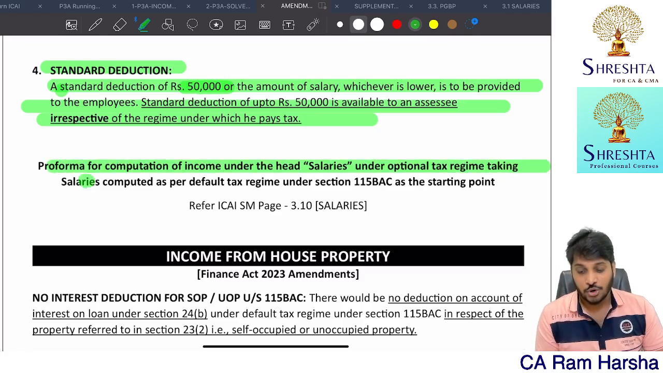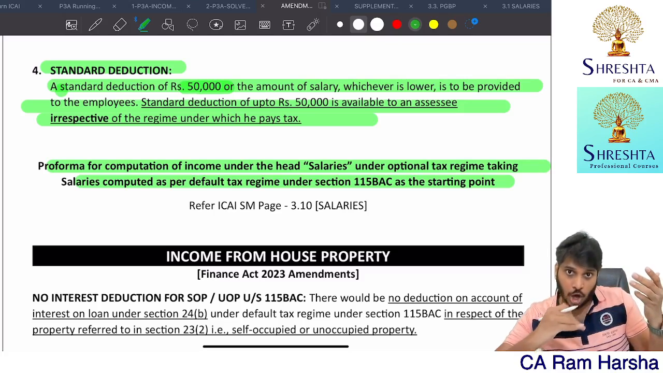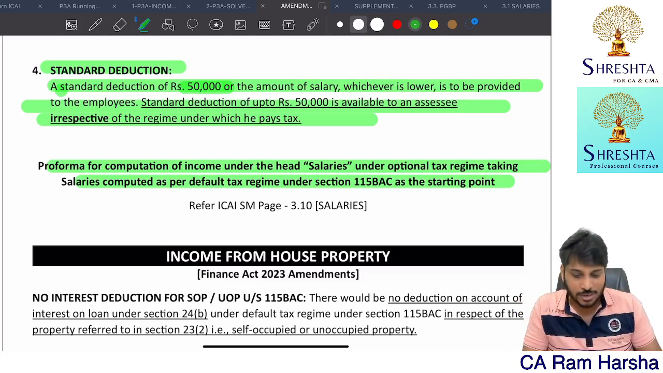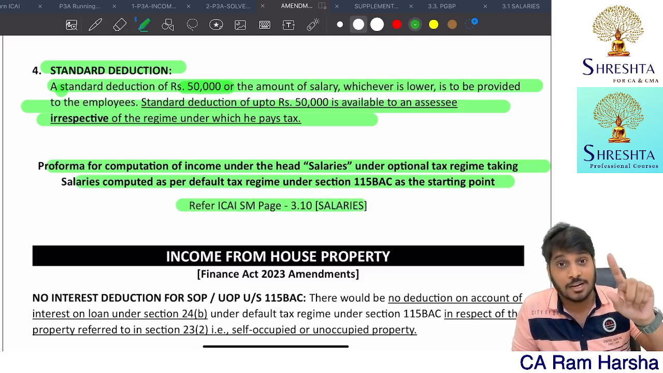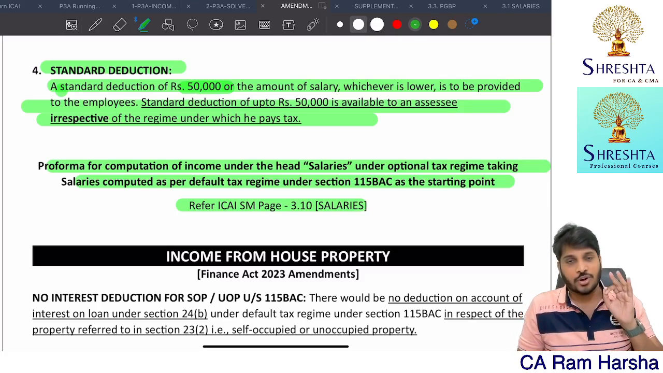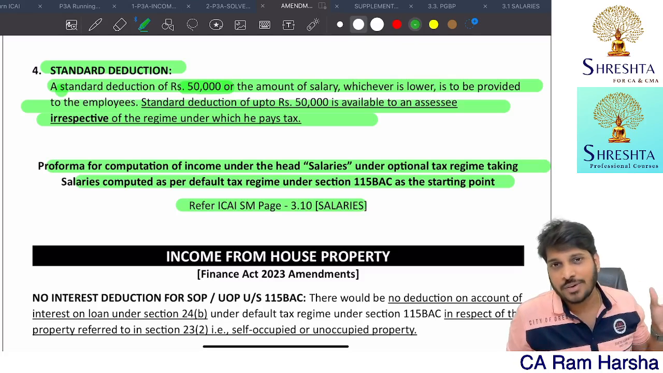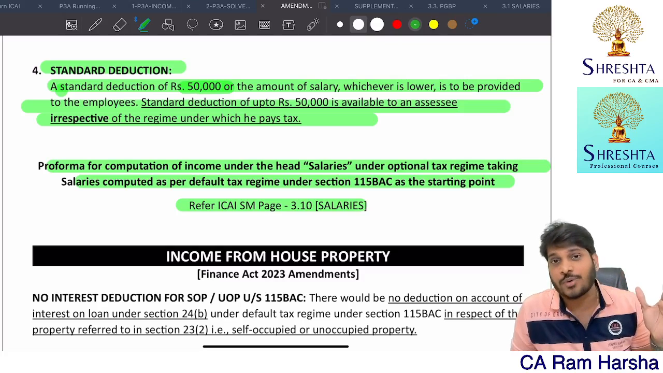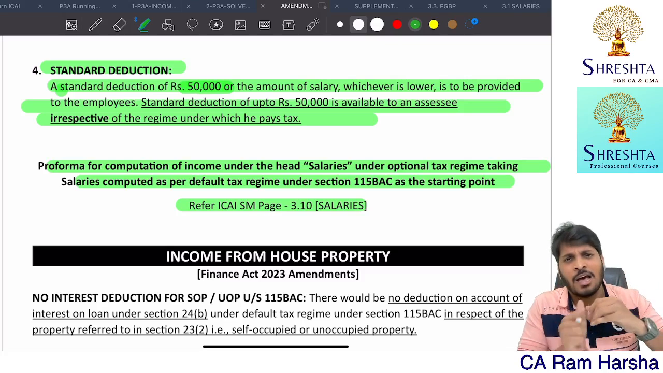And I showed you already how to compute salaries under 115BAC income to normal provision income. I showed the format already in the ICA material itself. In the DTR, default tax regime, when I was explaining it, I clearly showed you. I hope you are confident on salaries related amendments. That's it. Only these amendments, nothing else. So you need not worry. If at all you studied based on Finance Act 2022, you need not worry. If at all you understood these few amendments, 4 amendments, more than enough.